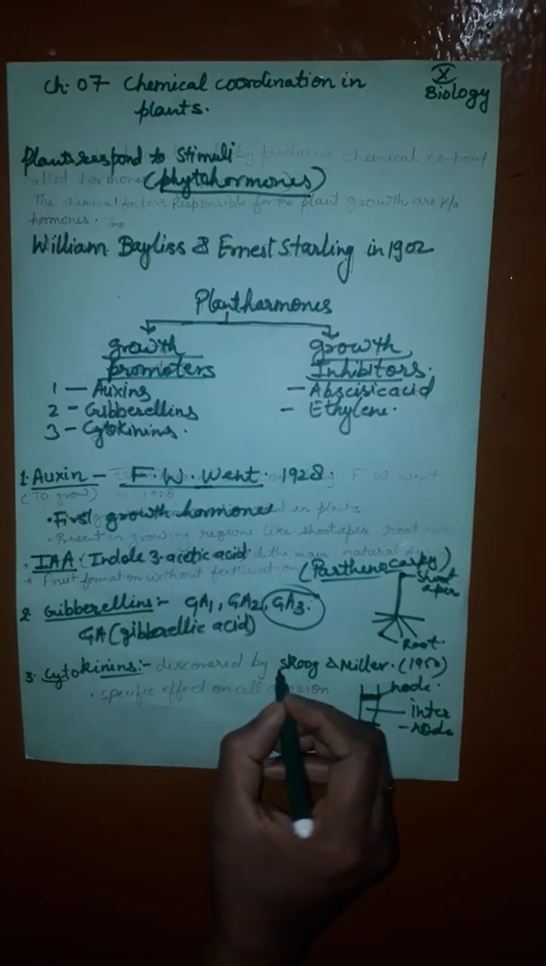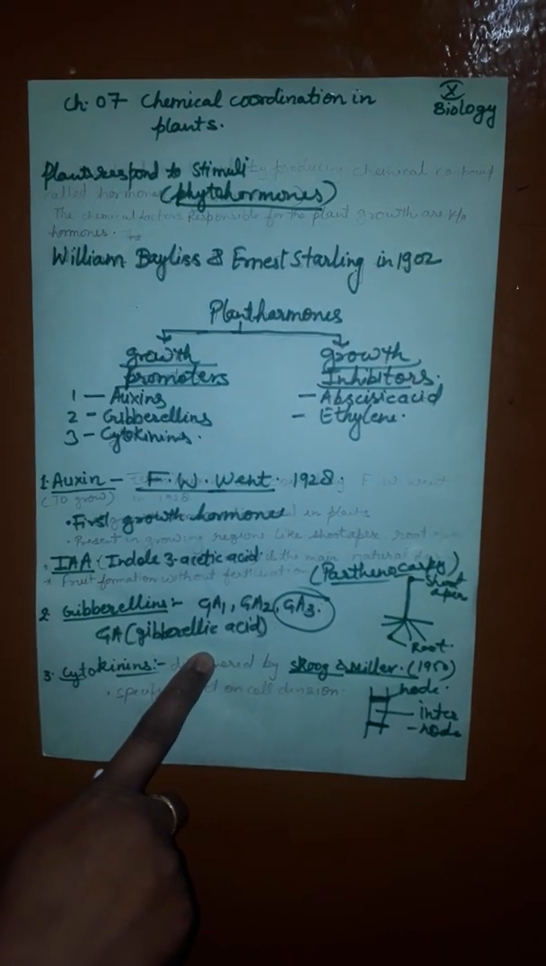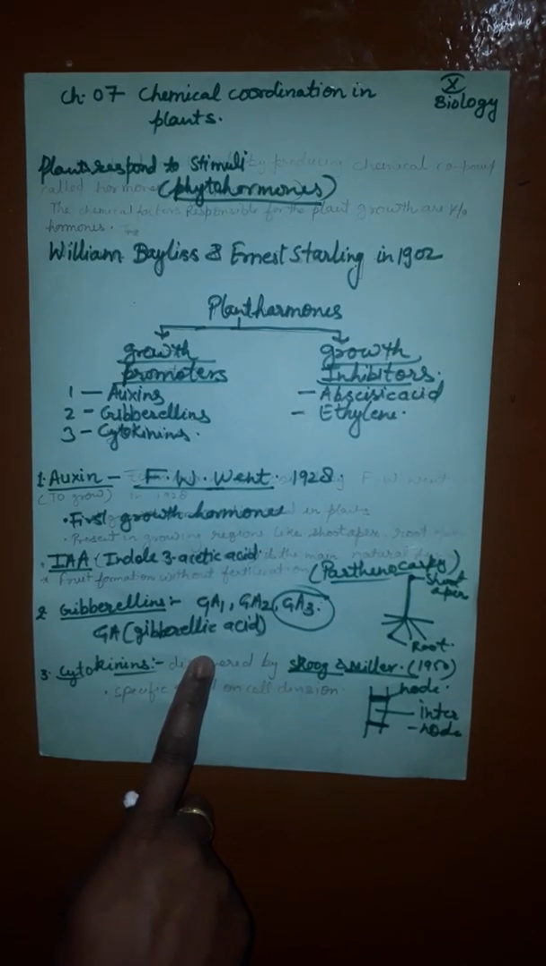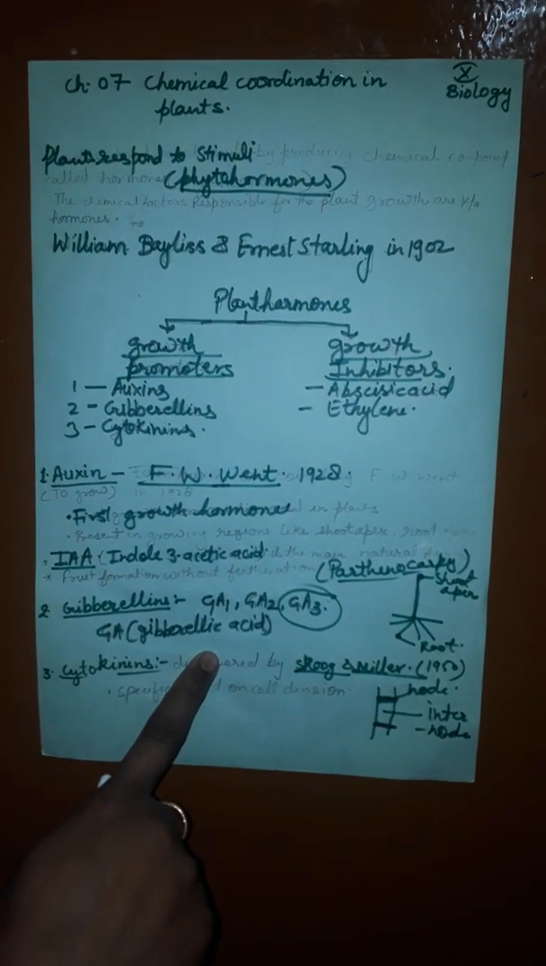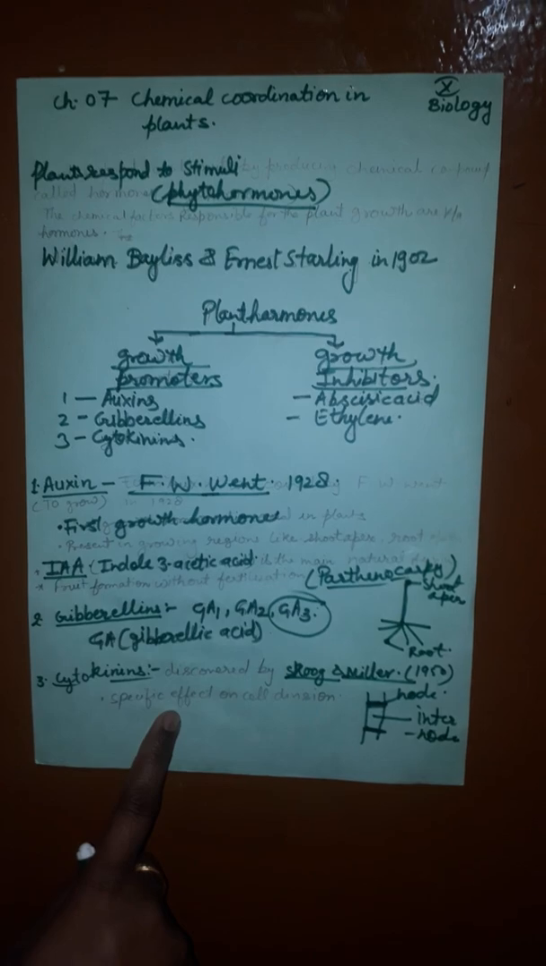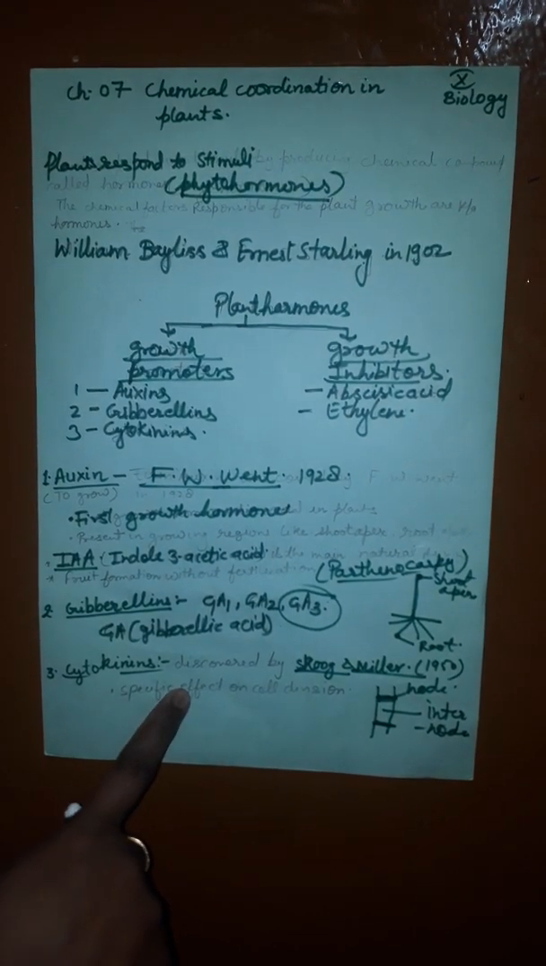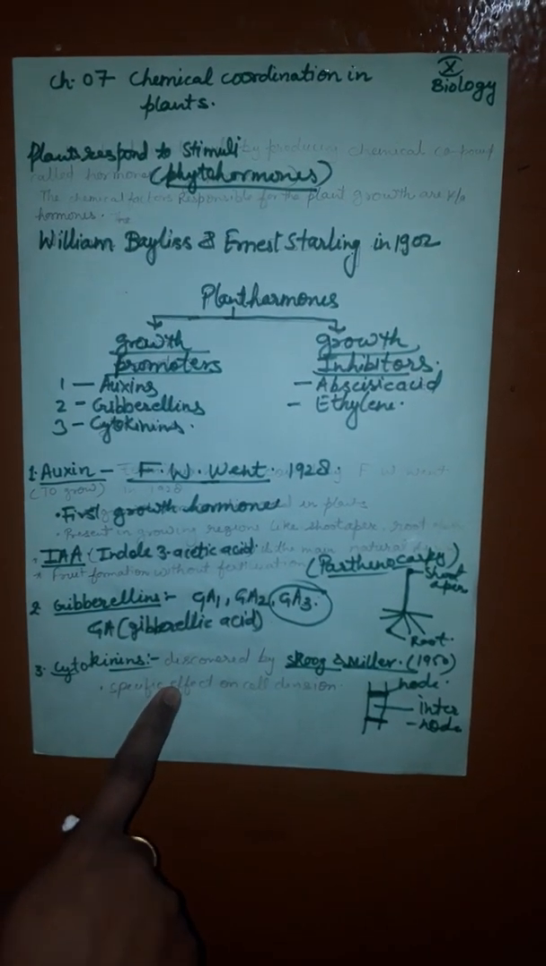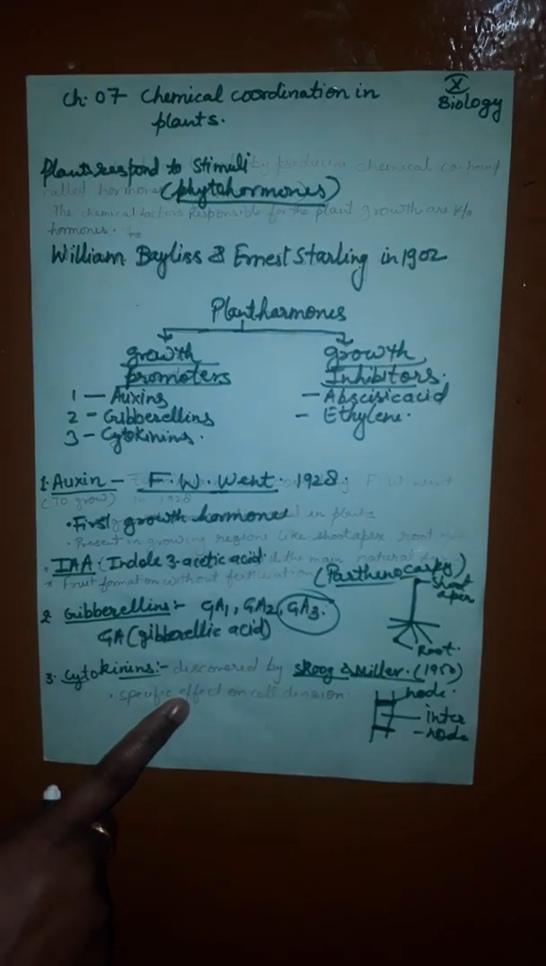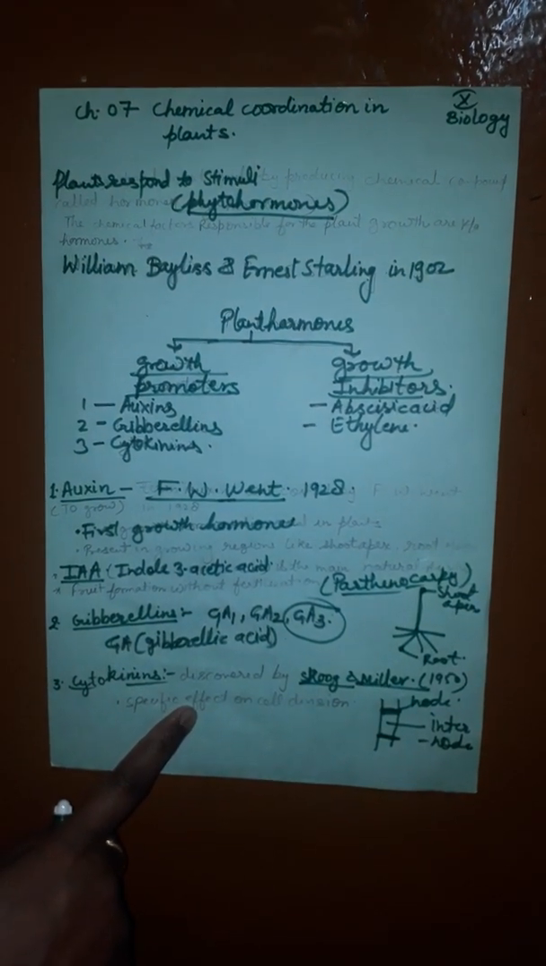Now third is cytokinin. Cytokinins were discovered recently by Skoog and Miller in 1950. Cytokinins are widely distributed in plants. They are produced in root tips and are transported through xylem cells. Large amounts of cytokinins are found in germinating seeds, developing fruit, and embryo. In seeds, they cause expansion of cotyledons.